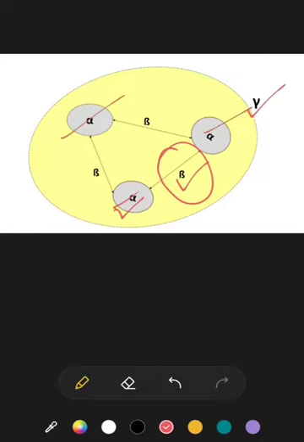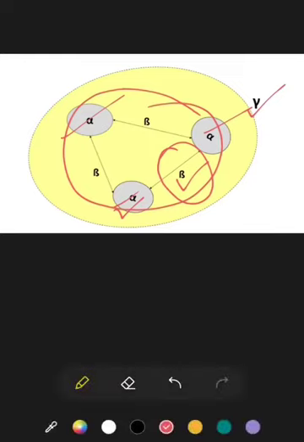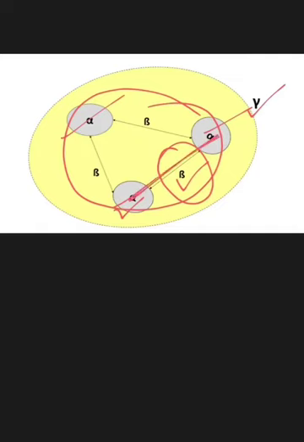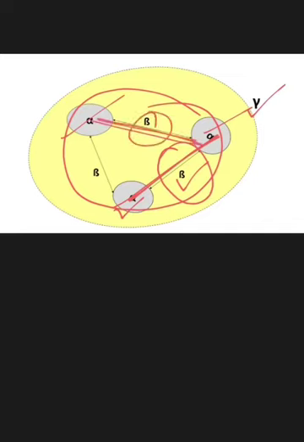So three separate alpha diversities, and the interrelationship between these three alpha diversities makes up the beta diversity. The interrelationship between these two makes this beta diversity, and the interrelationship between these two makes this beta diversity.